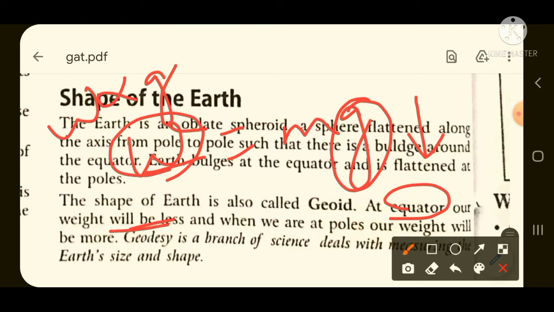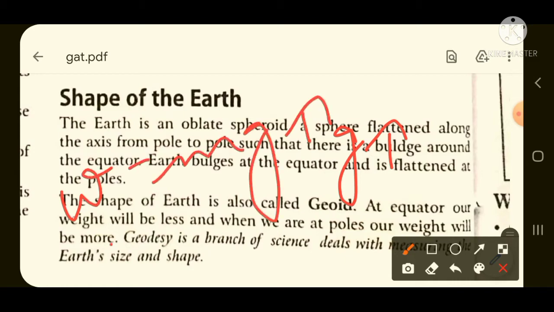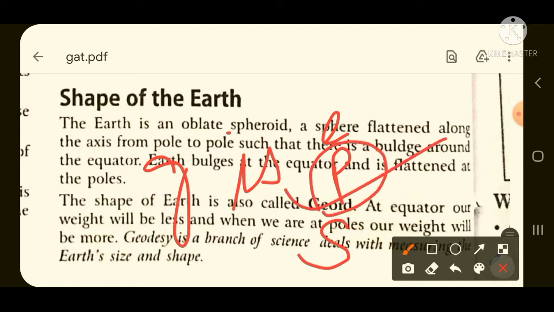And again, if you see the value of weight at the poles, you know that at the poles the value of g is more. So if the value of g is more, then weight is equal to mg, so automatically weight also will be more, because weight and g are directly proportional. So you need to remember that if a question comes, the value of g is maximum at which of the following places: at the equator, at the pole, at the surface, or they may give another option. You need to tick at the pole, the value of g is maximum.